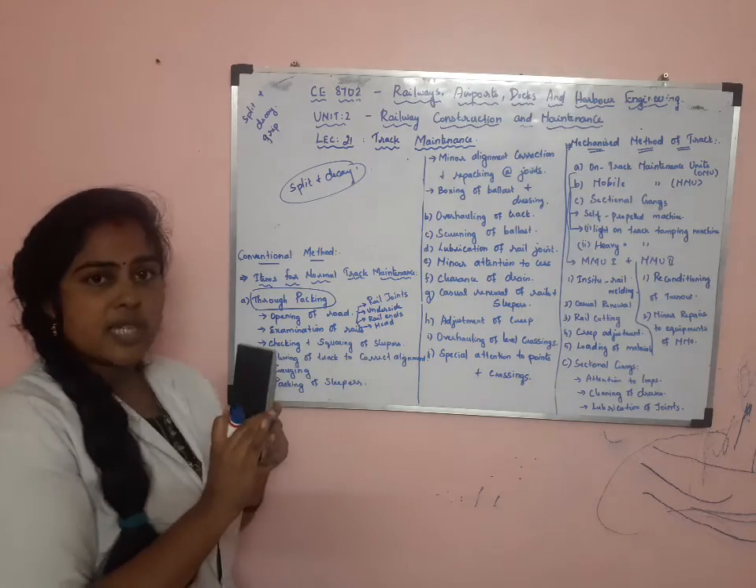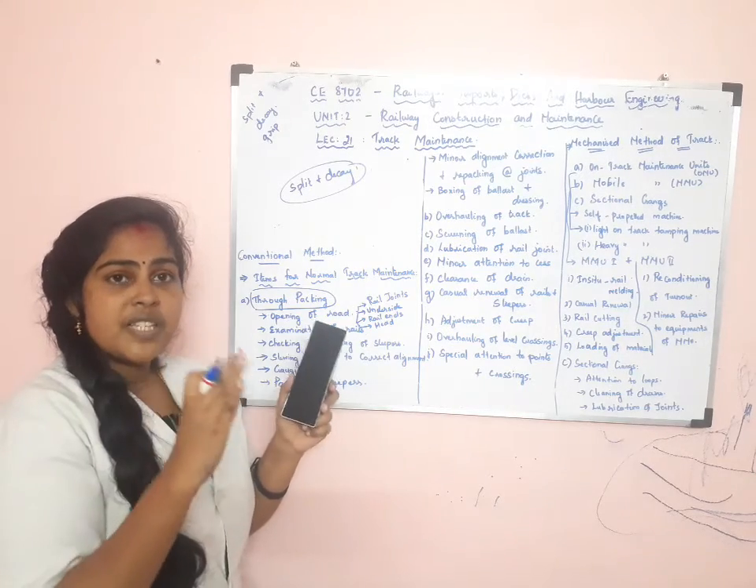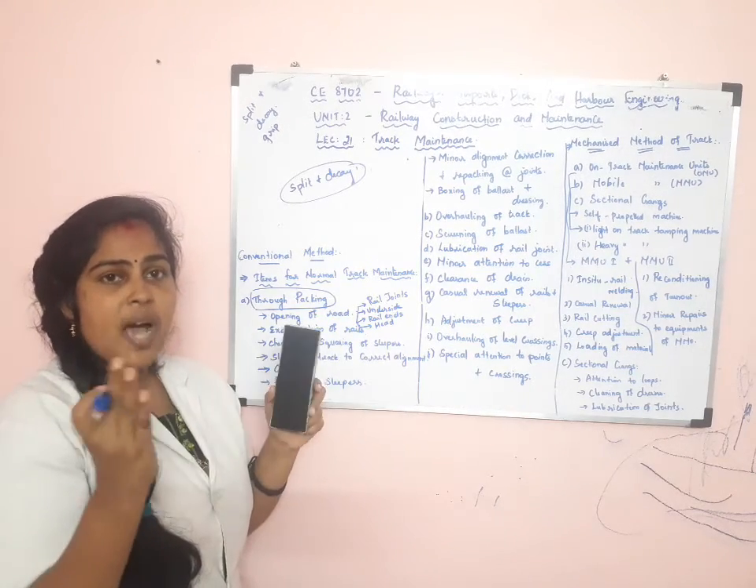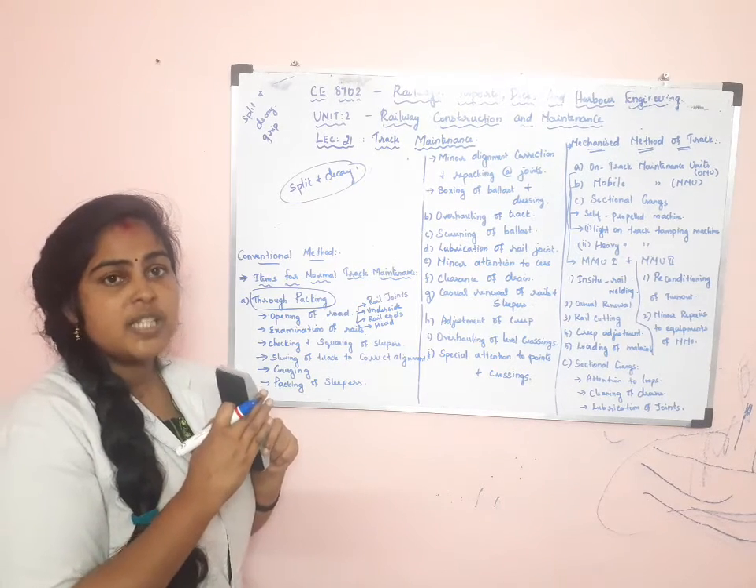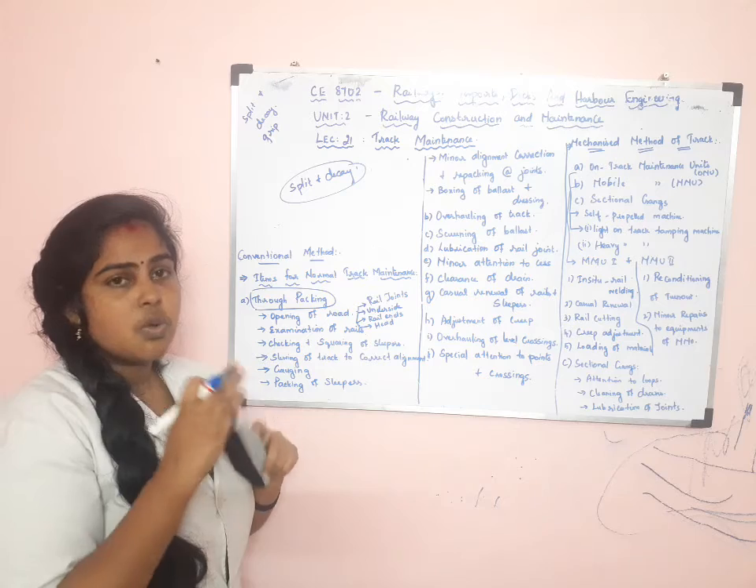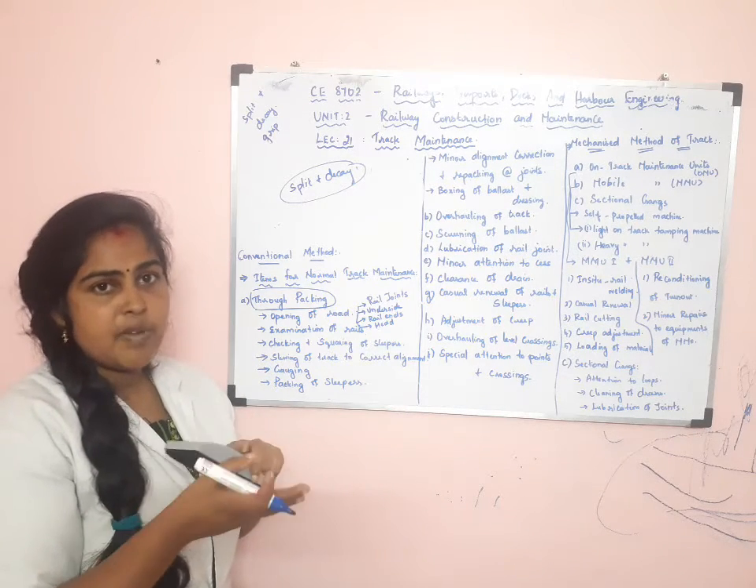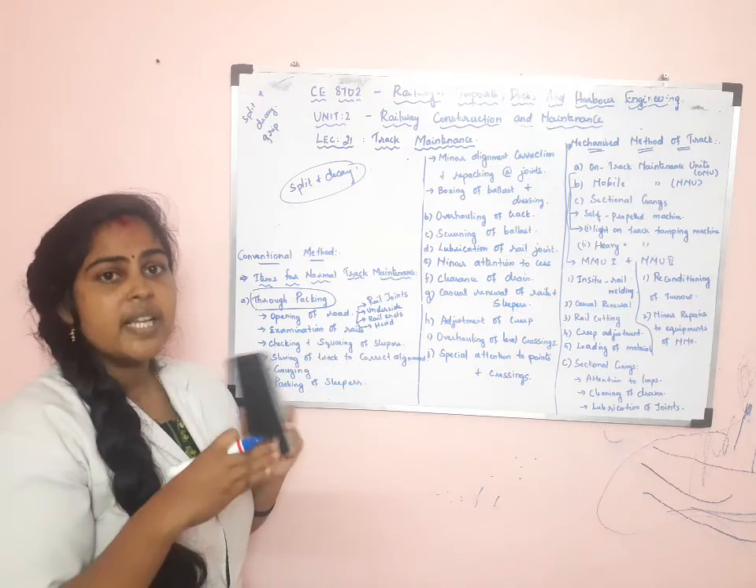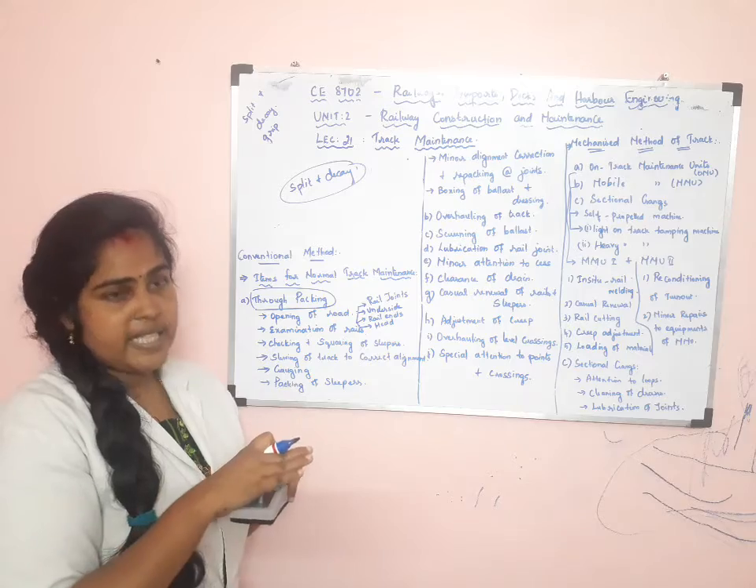Then squaring of sleepers. The sleepers should be in squaring. If it is out of position, not in squaring position, wear will occur. So in order to avoid that, squaring of sleepers will be checked. If the squaring is not there, creep will be formed, kinks will be formed. So in order to avoid that, the squaring is done.